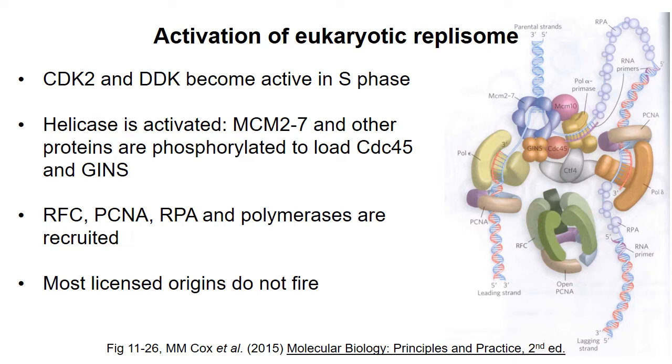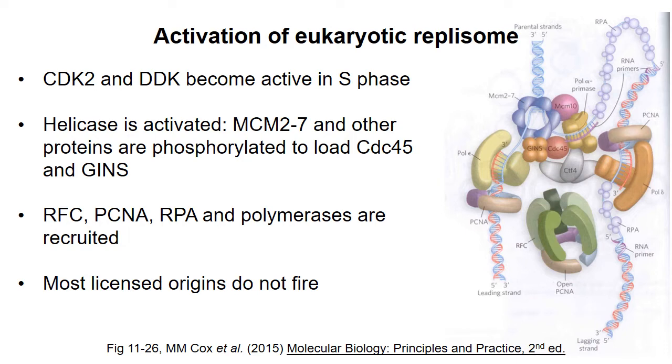It's interesting that only about 20% of licensed replication origins are activated. One reason you might want other licensed origins in reserve, waiting to go, is if replication is stalled because of DNA damage. If one replication fork gets stopped, the cell could activate a nearby replication origin to allow replication of the DNA from the other direction. It is thought that as replication passes a licensed but not activated replication origin, the replisome simply pushes the MCM complexes off of the DNA.